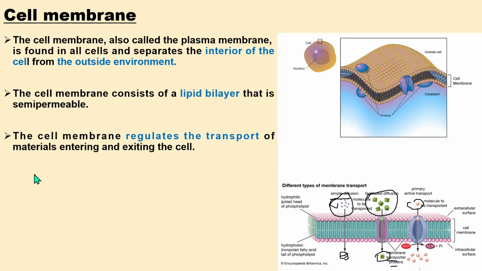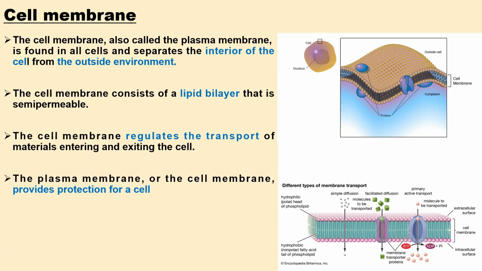So this is how some of the particles get in and out of the cells. The next thing is that the plasma membrane, or cell membrane, provides protection for a cell. It is like a cover that protects the cell from any external attack.